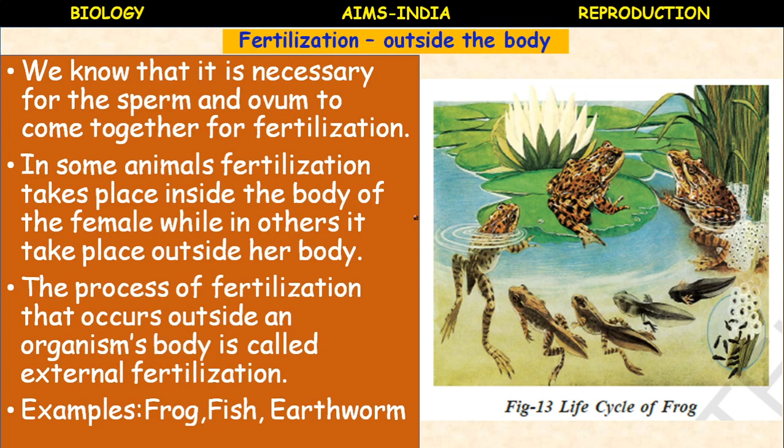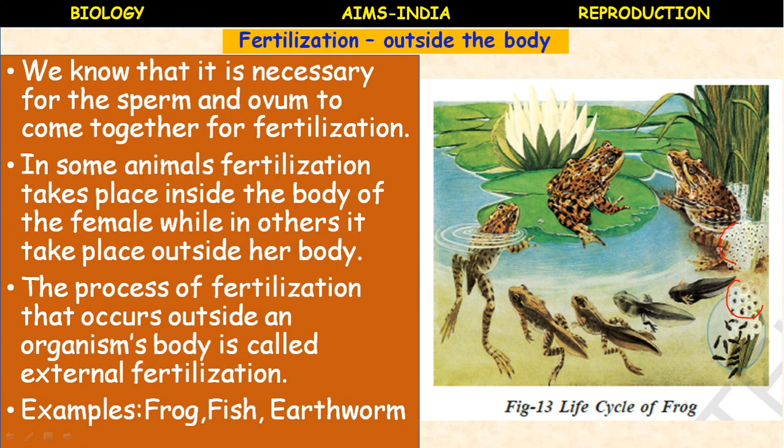in the spring season or rainy season the female frog lays hundreds of eggs, and these frog eggs are very delicate, transparent, not covered by a shell. A layer of jelly holds the eggs together in groups like this. You can see the eggs. These are all the eggs.